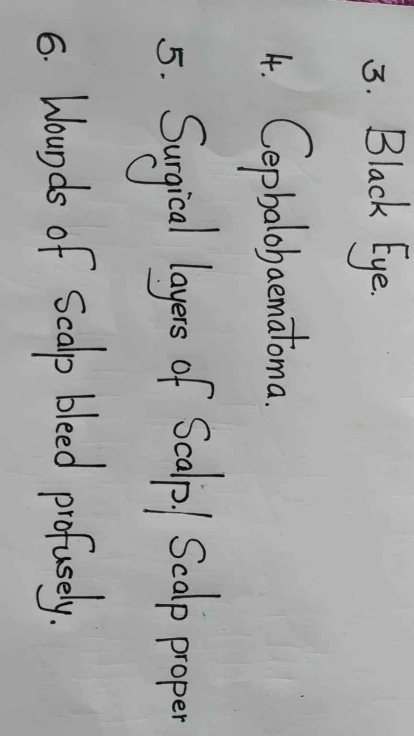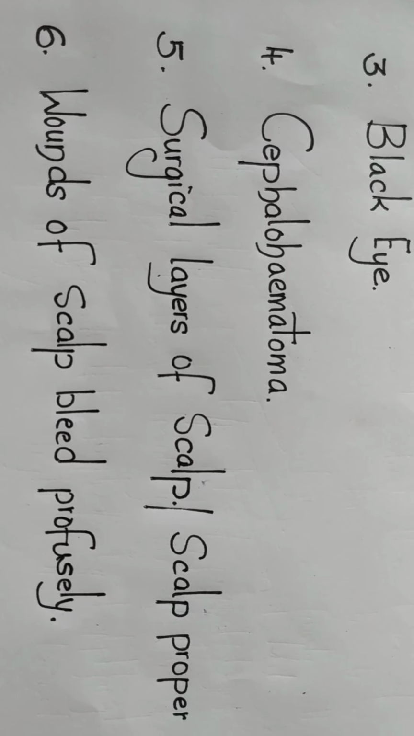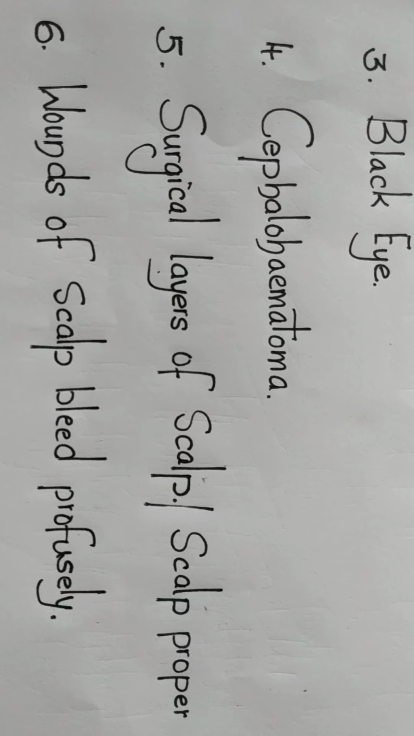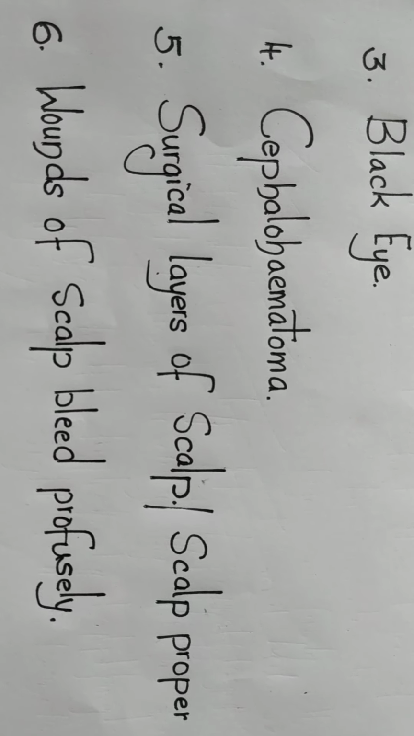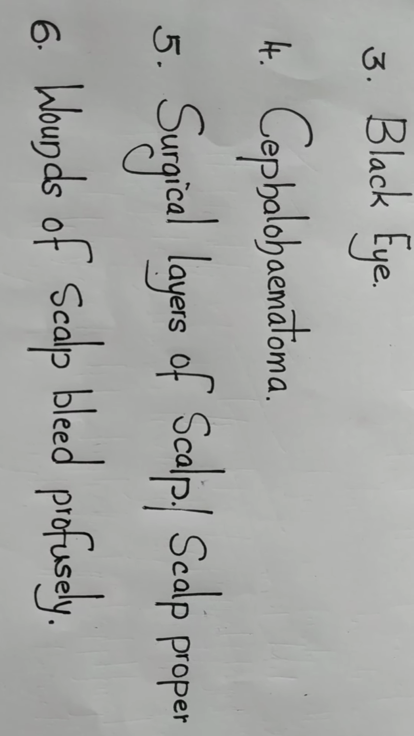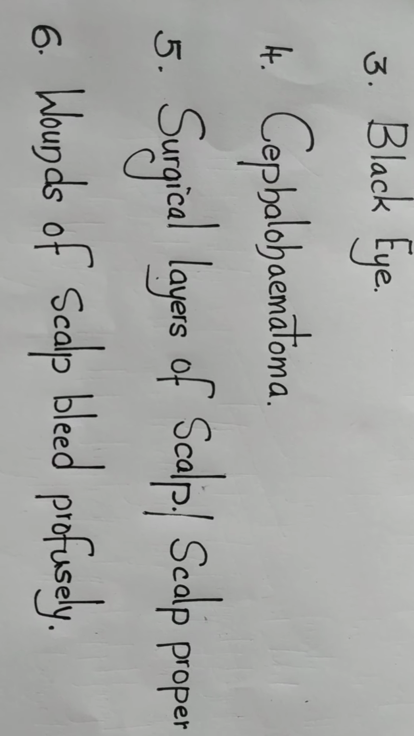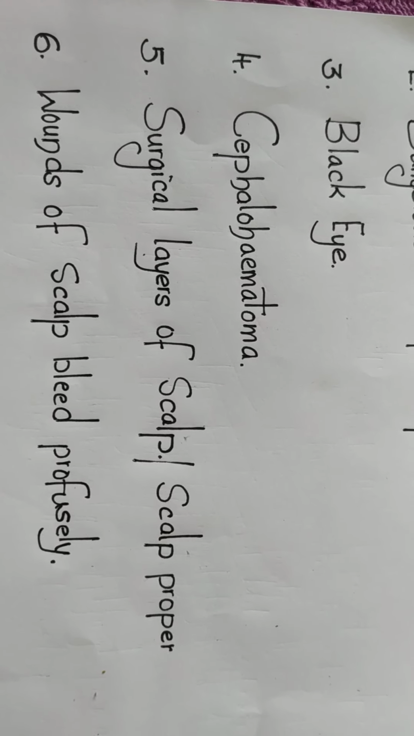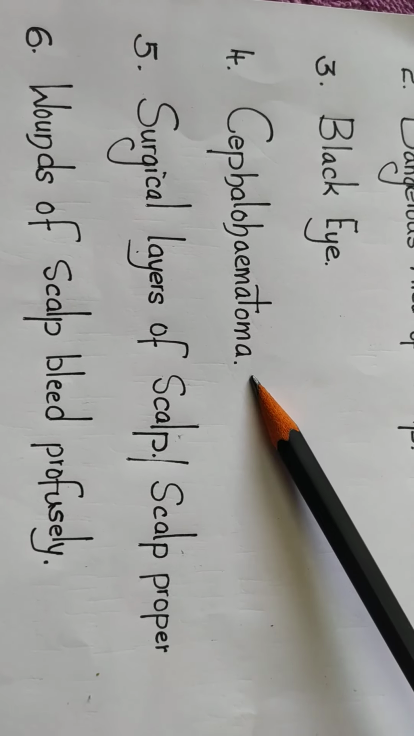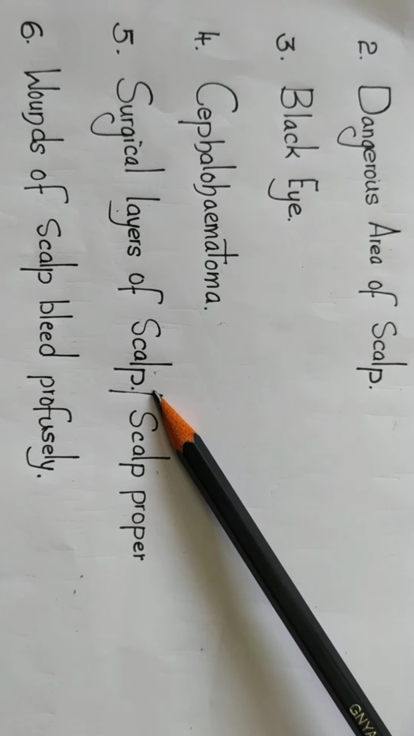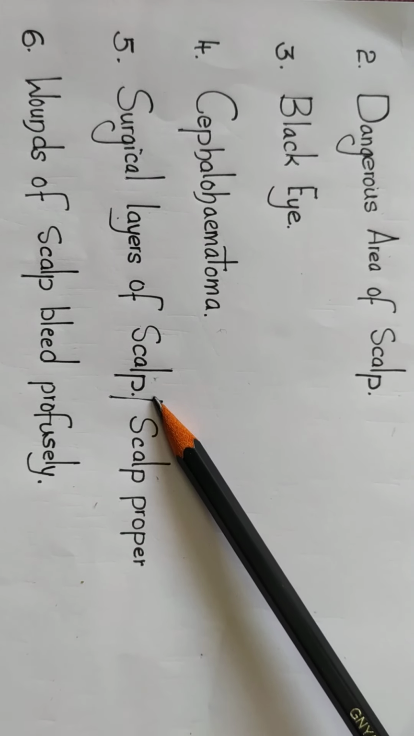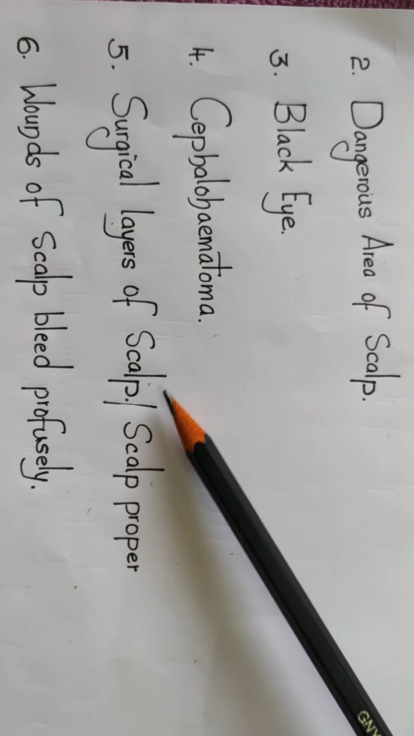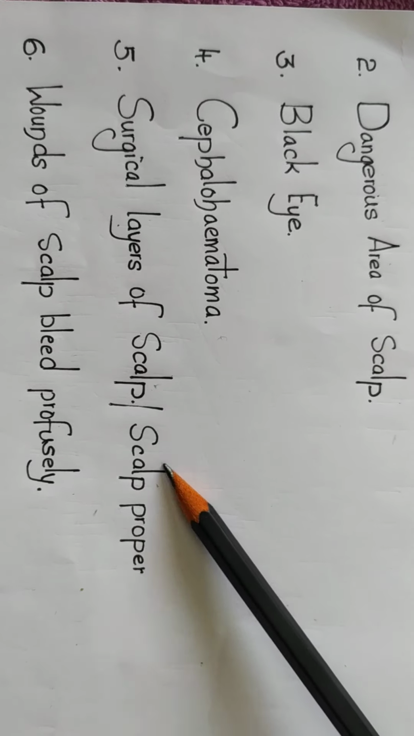We should know what is meant by cephalohematoma. Sometimes after difficult childbirth or parturition, bleeding occurs between the pericranium and calvaria over the parietal bone. The blood gets trapped in this area. That condition is called cephalohematoma.